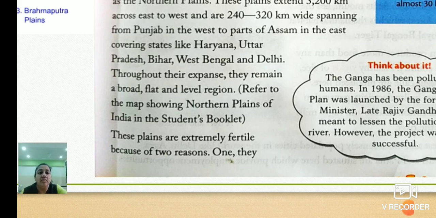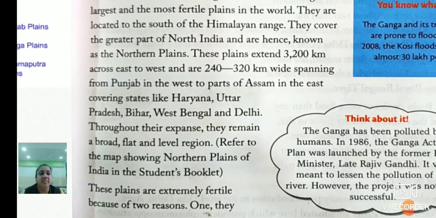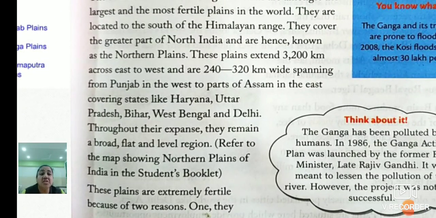See, one more time. These plains extend 3,200 km from east to west and 240 to 320 km wide, spanning from Punjab in the west to parts of Assam in the east. See, here in the green belt you can see everything. And again, they cover the states like Haryana, Uttar Pradesh, Bihar, West Bengal and Delhi.